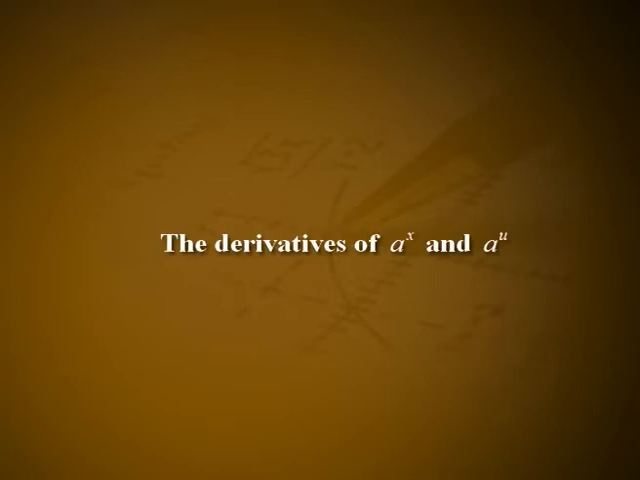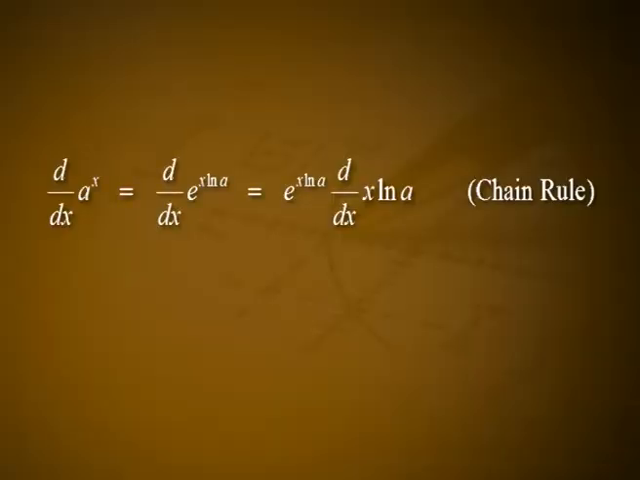The derivatives of a raised to x and a raised to u. To calculate the derivative of a raised to x with respect to x, we differentiate both sides of the equation a raised to x is equal to e raised to x into log a using chain rule on the right. This gives d by dx of a raised to x is equal to d by dx of e raised to x into log a, which is equal to e raised to x into log a into d by dx of x into log a by chain rule, which is equal to e raised to x into log a, that is equal to a raised to x into log a.